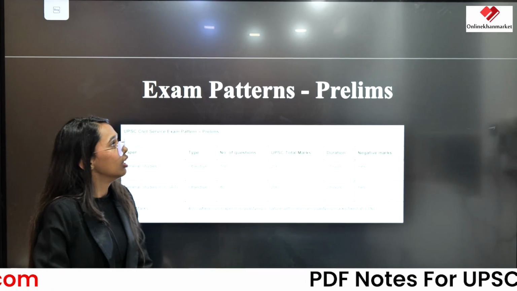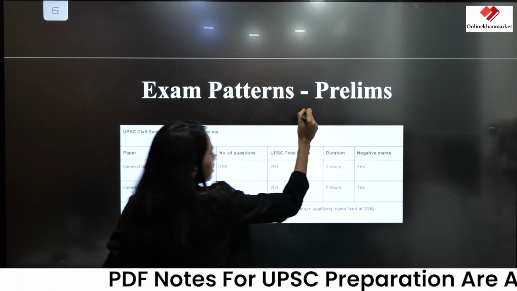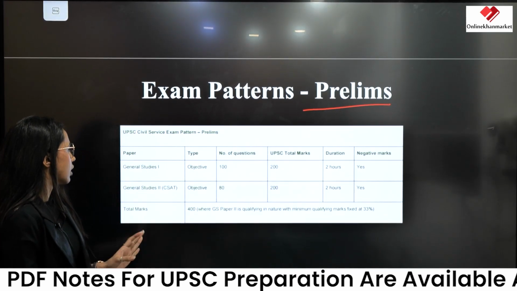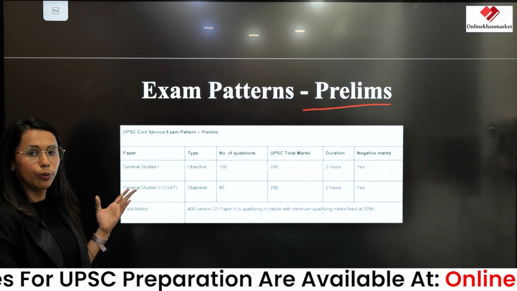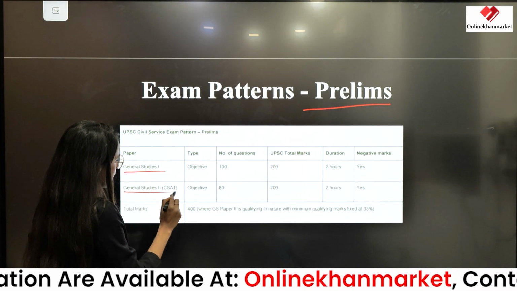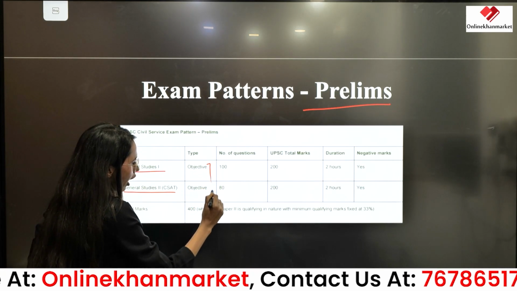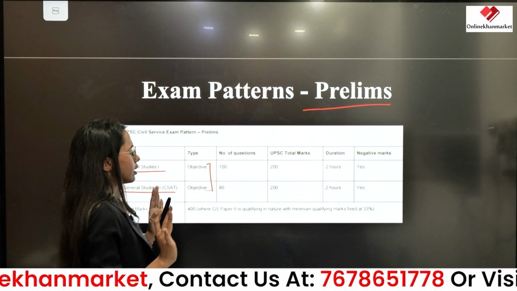So now the explanation of the prelims exam. As I told you before, there are 2 papers, General Studies number 1 and General Studies number 2. As I told you also before, both are objective, but there is a difference.